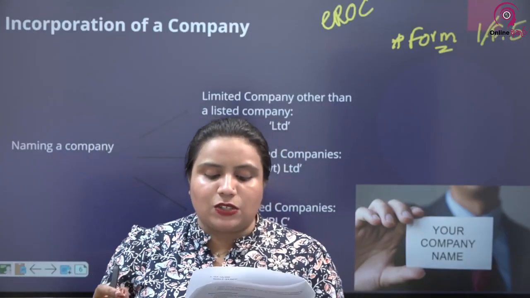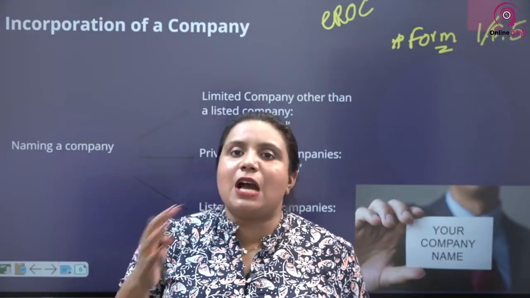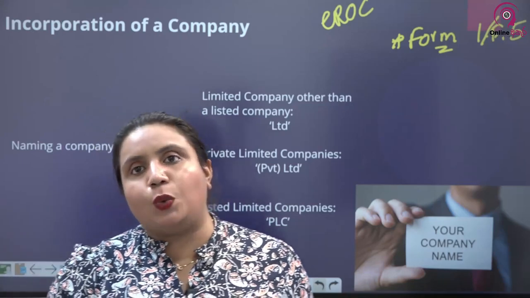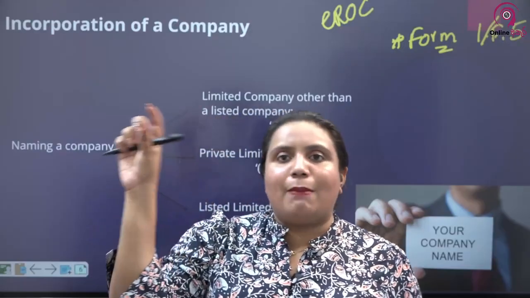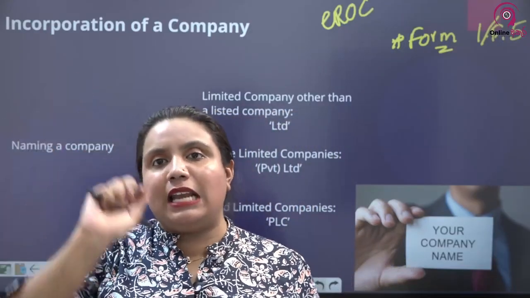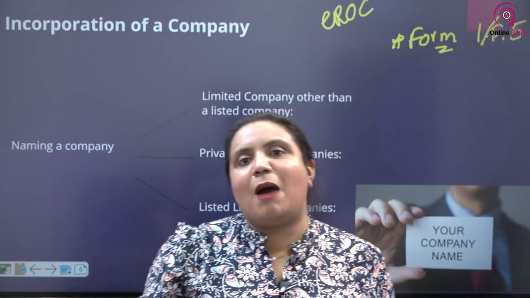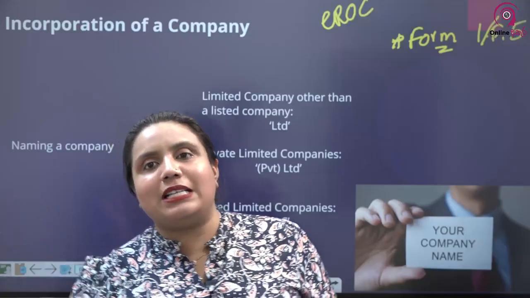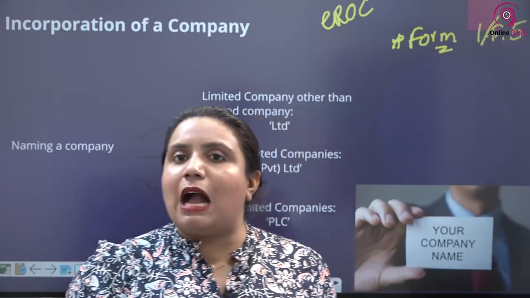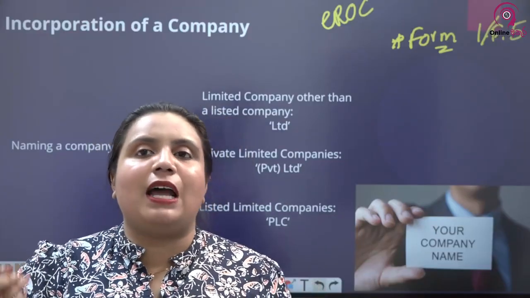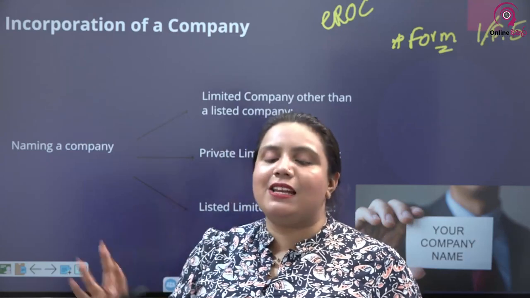The prescribed form consists of the proposed name of the company. So of course this Form 1 will have the proposed name of the company. Now under the new electronic system of the ROC, we first get the name approval done. So that approved name will already come typed at the beginning of your Form 1. Those days we used to get physical copies of these forms, fill them up, get signatures of the directors, shareholders, company secretary and submit. Now it doesn't come like that. When we feed in the details, everything will come in a typed format. You only have to take a printout, get the signatures, scan it and submit it again. That is how it happens in practice today.